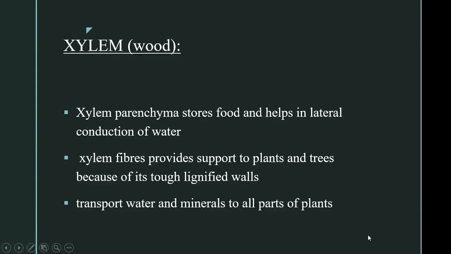The third xylem element, xylem parenchyma, stores food and helps in lateral conduction of water. And the last element, xylem fibers, provides support to plants and trees because of its tough lignified walls. As we had discussed earlier in the previous module, fibers are nothing but sclerenchyma, which has lignified walls which give support to the plant parts. So the function of xylem is to transport water and minerals to all parts of the body, that is from the roots to upward parts of the plant body. So it has only a single direction. Upward movement is only present in xylem.